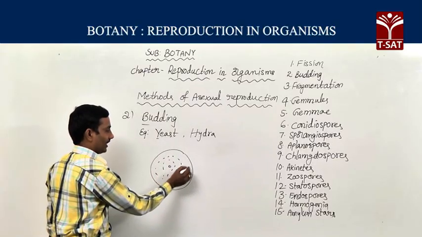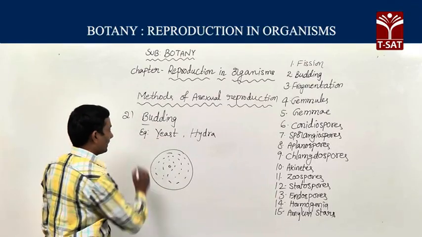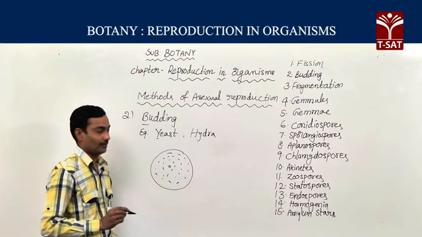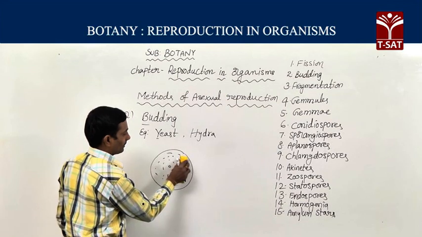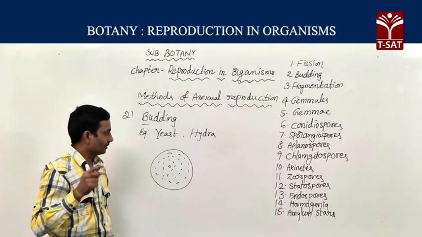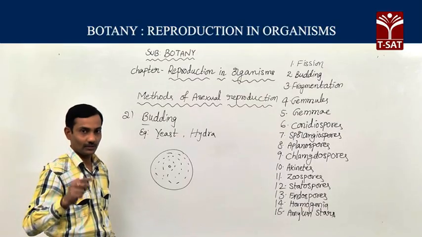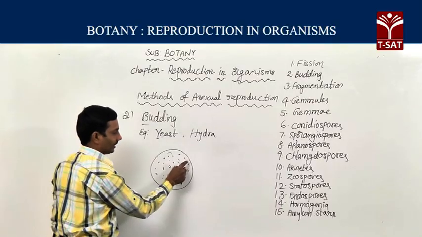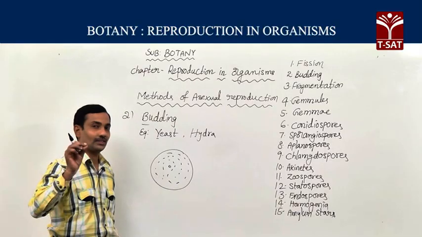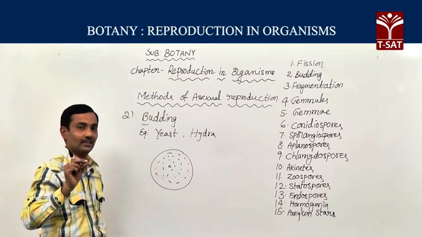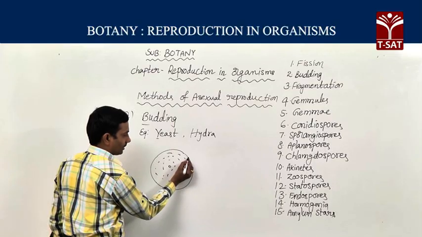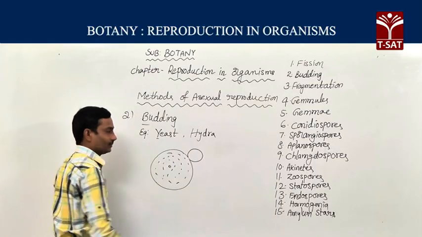Cytoplasm we can find around the nucleus. At the time of budding method of reproduction, at one particular place, the cell wall becomes very thin, wherever that organism wants to produce a bud. So at that particular place the cell wall becomes very thin, like a constriction. There it bulges out and produces a bud.